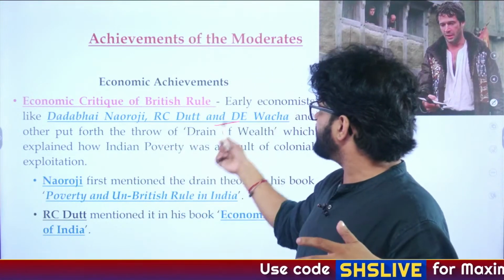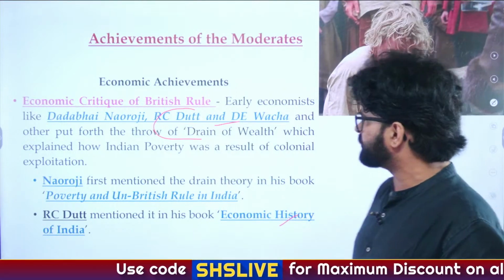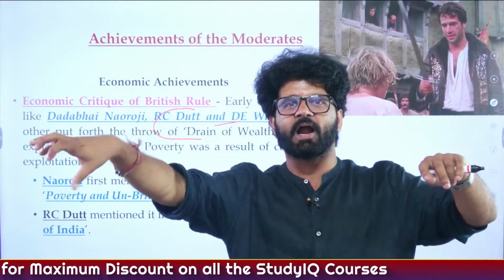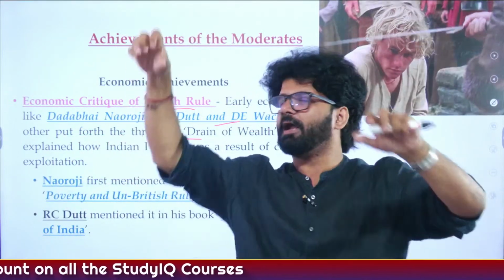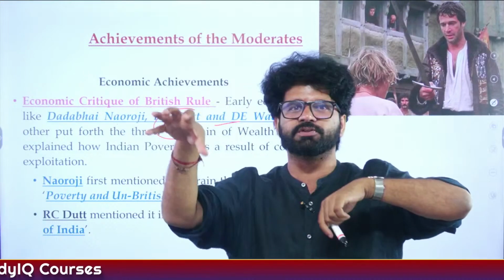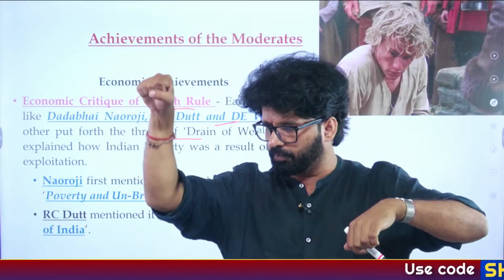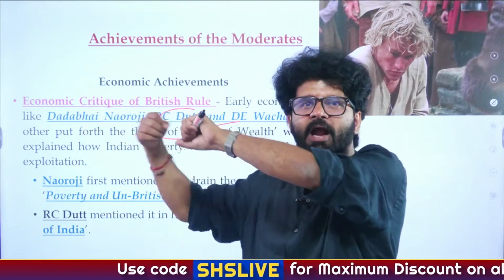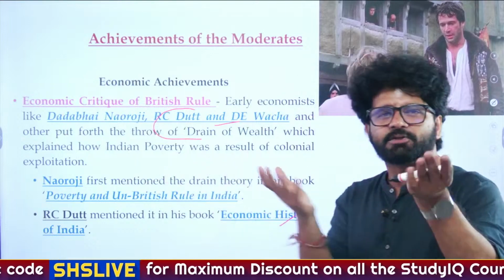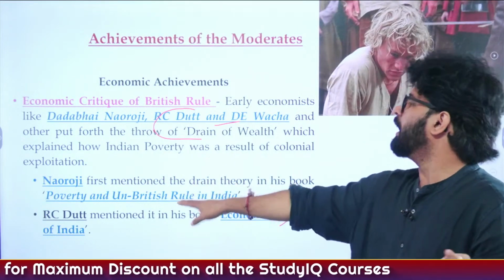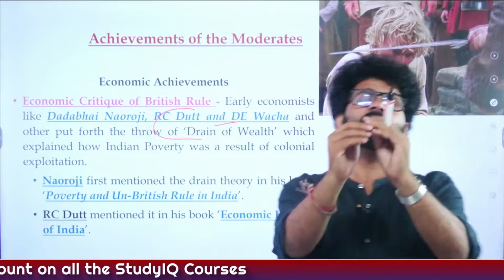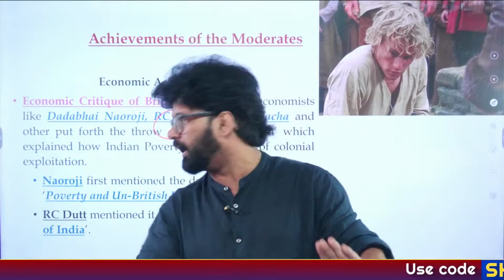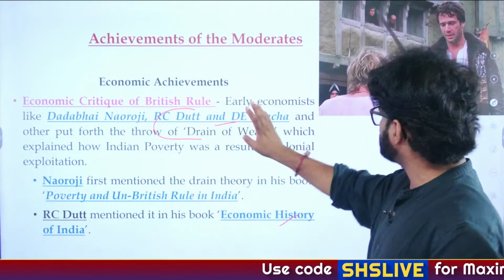Dadabhai Naoroji, R.C. Dutt, Romesh Chandra Dutt, he wrote this book, Economic History of India, where he talked about how Britishers act like sponges. They extract all the good things from the Ganga and pour them into the Thames. The sponges, how they work: you put the sponge in the water, it will absorb certain things, and then you extract the water in some other area. That's what he talked about, the sponge theory, R.C. Dutt in his Economic History of India. More than the sponge theory, remember the names. Dadabhai Naoroji, Poverty and British Rule in India. R.C. Dutt, Economic History of India. UPSC has asked questions on this.